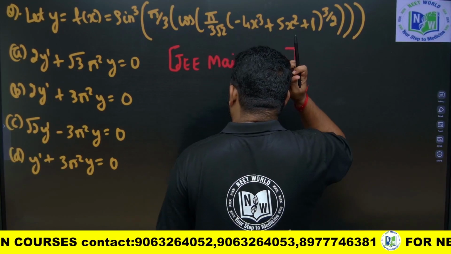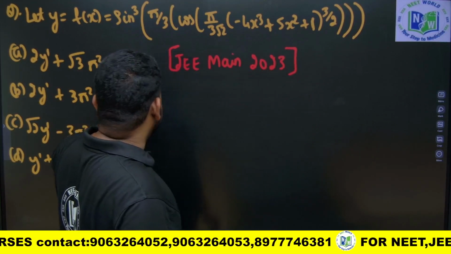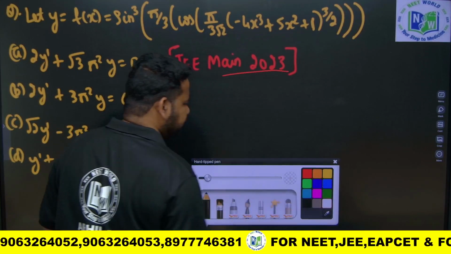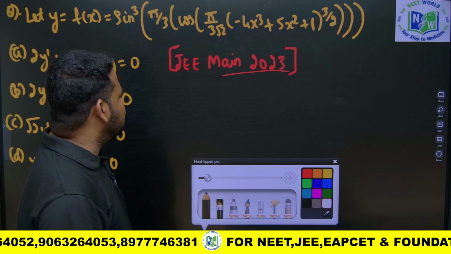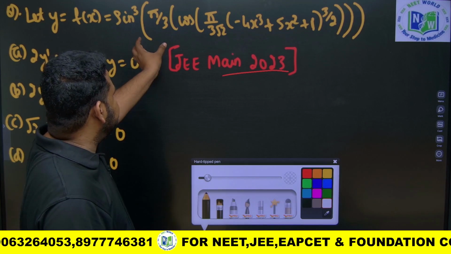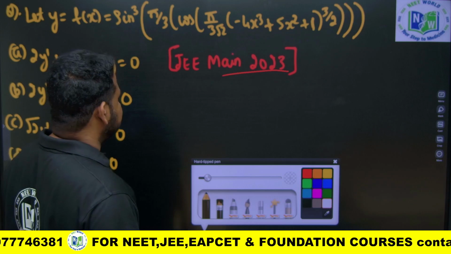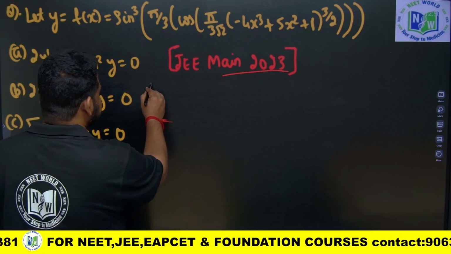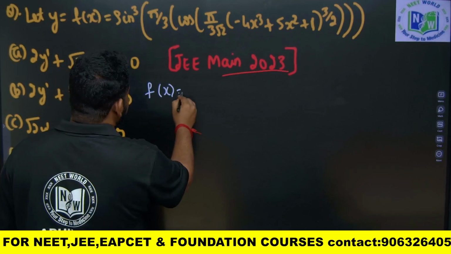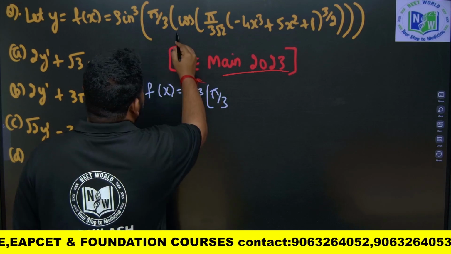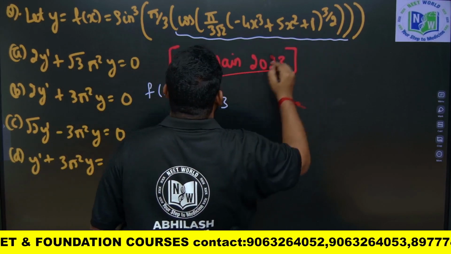This is a question that was asked in JEE 2023. It appears like a tricky question, but it is actually easy to solve if you simplify it, friends. Look at this: they have given sine cube pi by 3 into cos of something. They are asking which of the following is correct. Let us write this as f of x is equal to sine cube pi by 3 into this entire thing. I will write it as what?